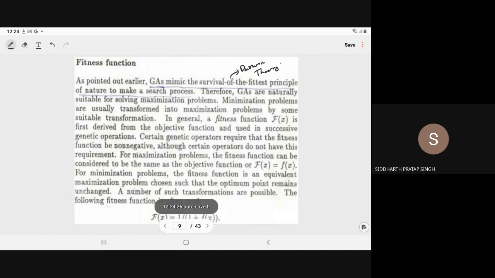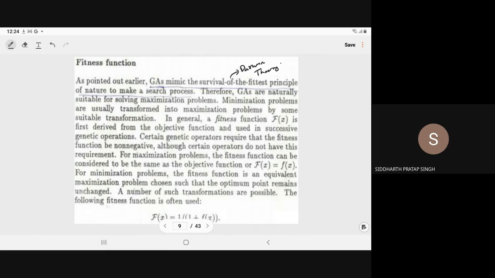For example, you know that dinosaurs are extinct animals, so they were not the fittest. So here we have the Darwin principle, survival of the fittest, in nature to make the search process. GA mimics the natural biological process.